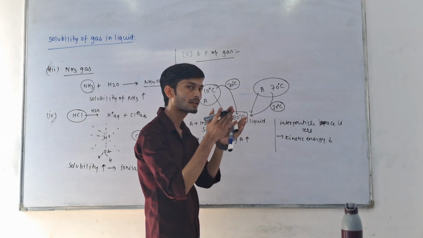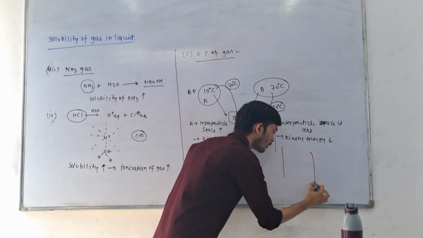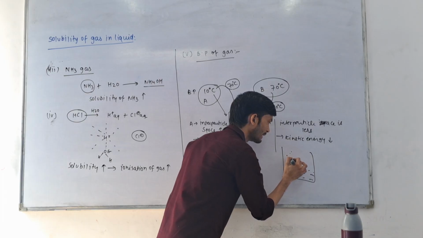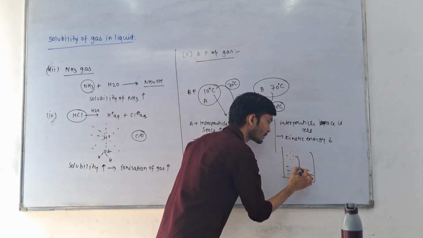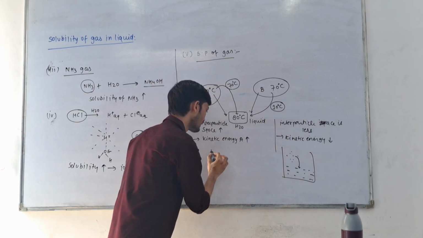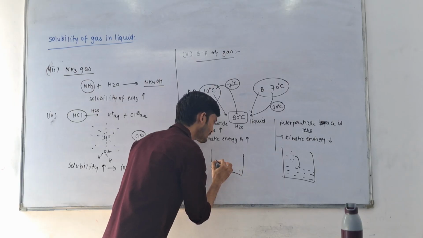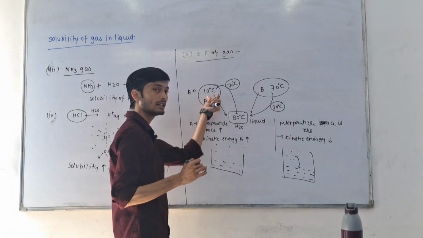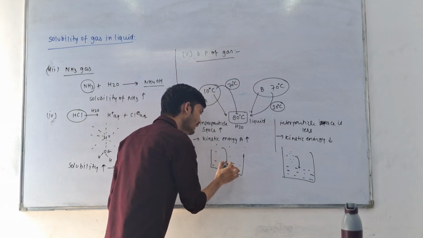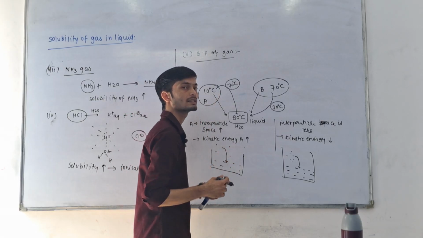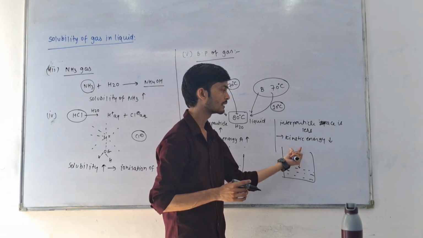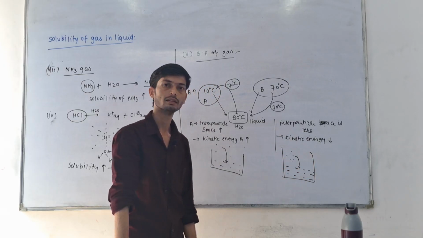That means the interparticle space is almost similar to liquid particles, slightly increased but almost similar to liquid particles, but here the interparticle space of A is very high. So it is very difficult to dissolve this A gas into the liquid, but B can dissolve easily compared to A in the liquid.